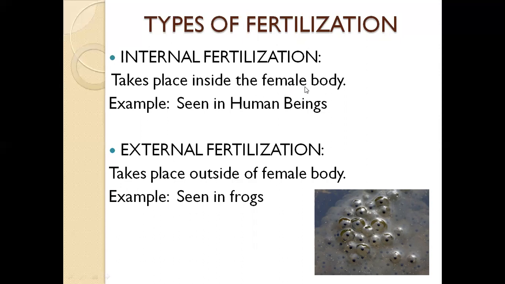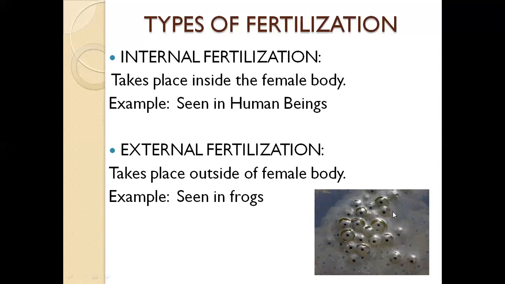So, it is known as internal fertilization. The process in which fertilization happens within the body of a female is called internal fertilization. There is also another kind of fertilization called external fertilization. In external fertilization, fertilization takes place outside of the female body.